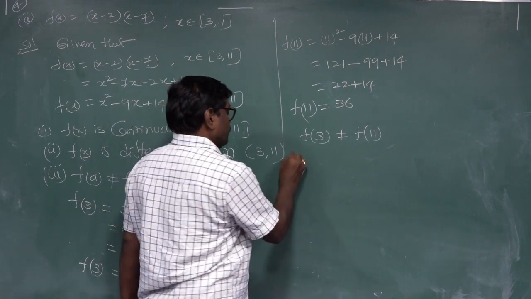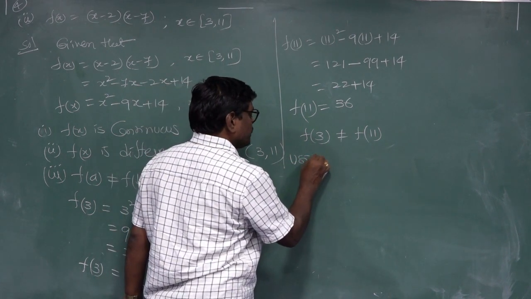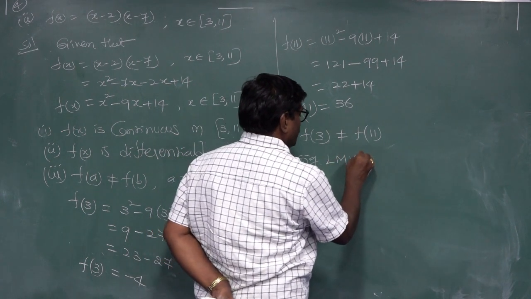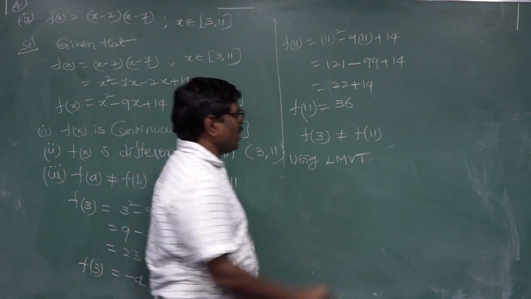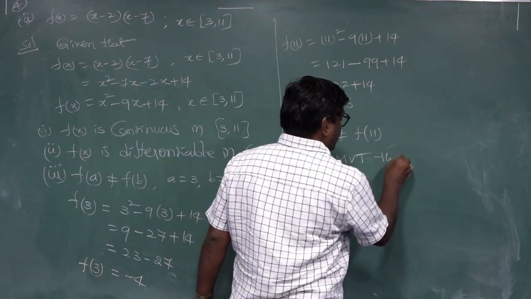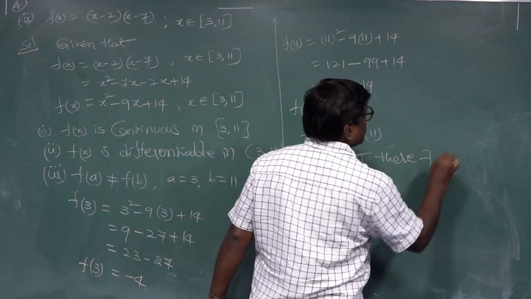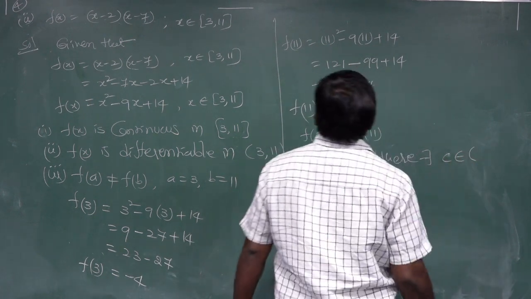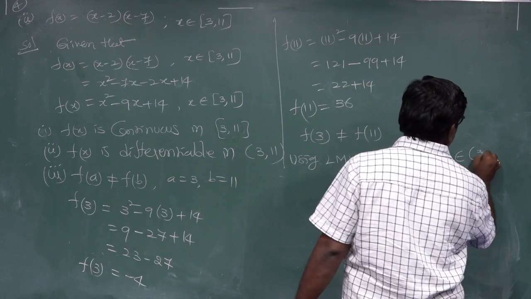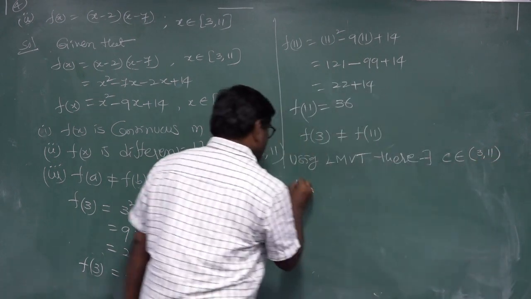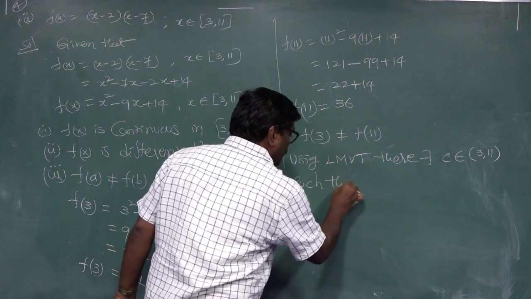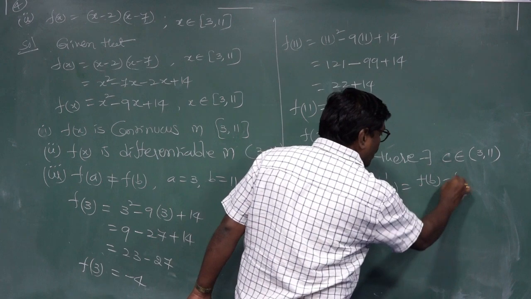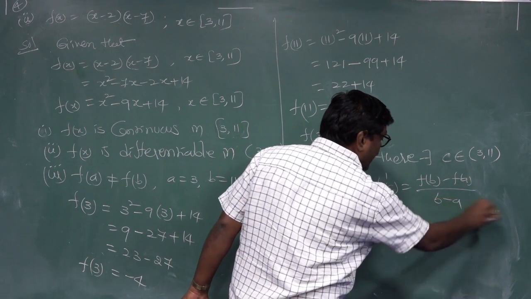By using Lagrange's mean value theorem, there exists C belonging to the open interval (3, 11) such that f'(c) is equal to (f(b) - f(a)) / (b - a).